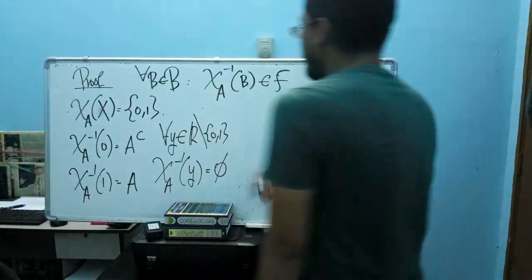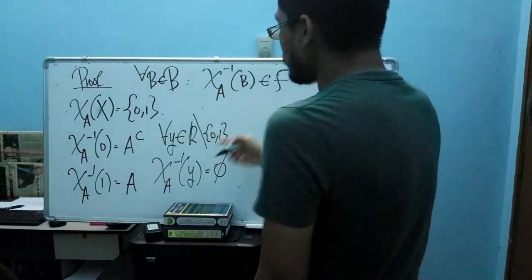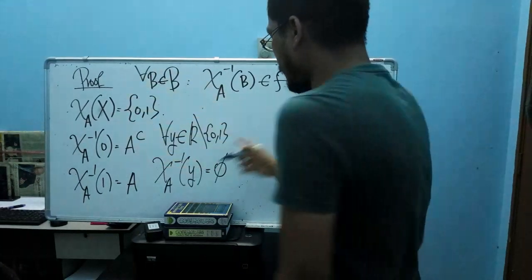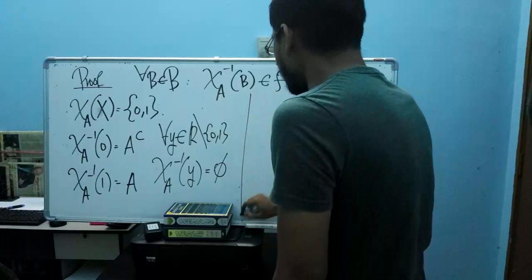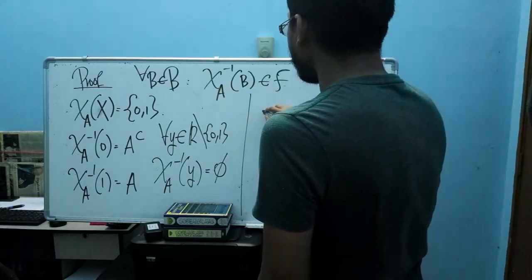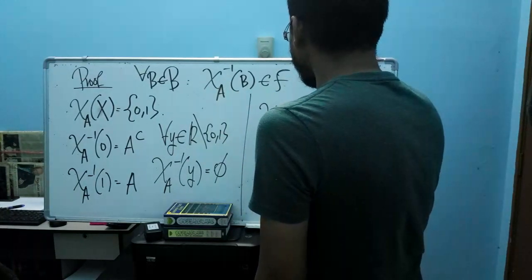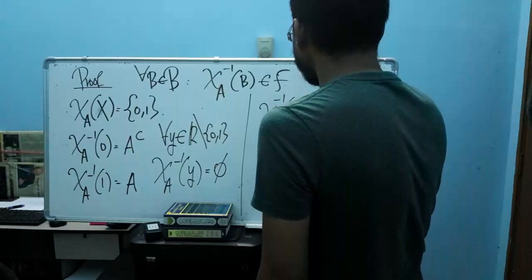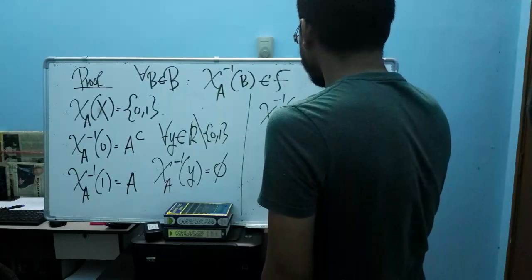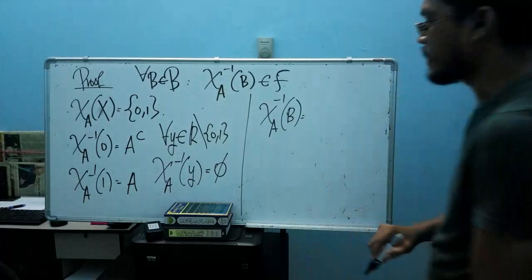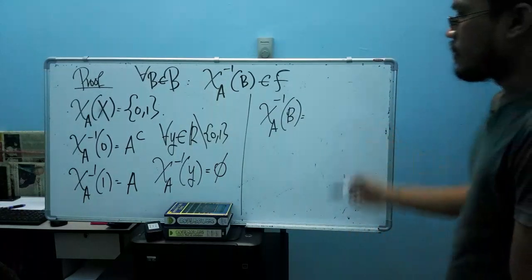Okay, so now we have this part, so it's very easy now to find the pre-image for all Borel sets.